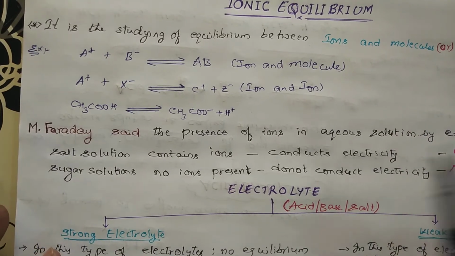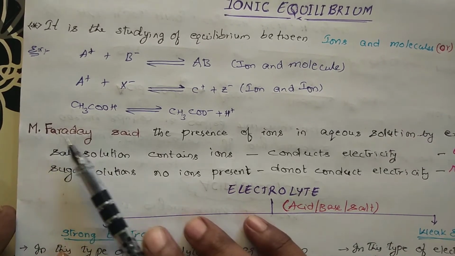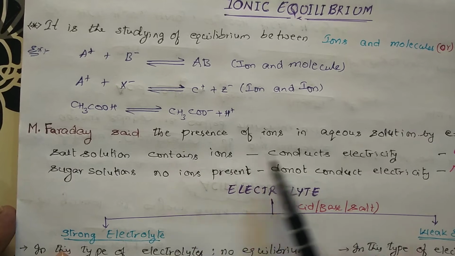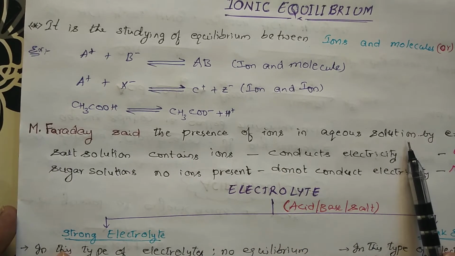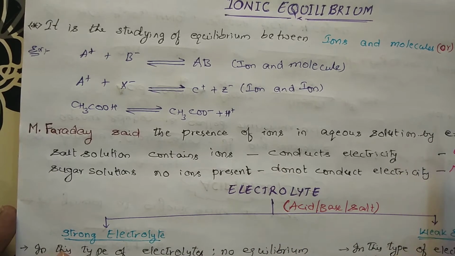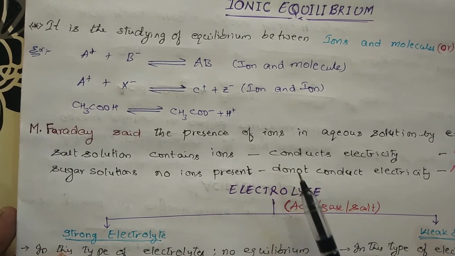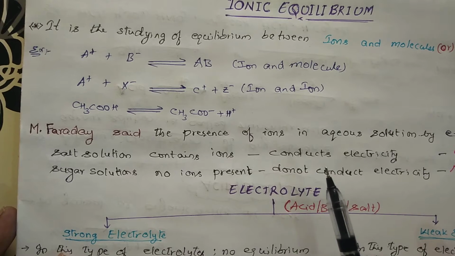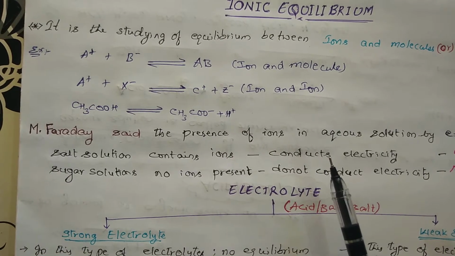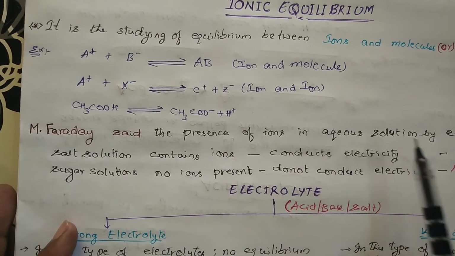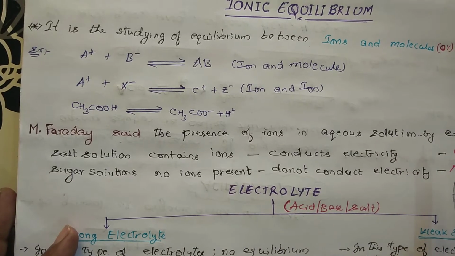Okay, students. And our famous scientist Michael Faraday said that ions are present in aqueous solution, by experiment. He is the person who said there is the presence of ions in aqueous solution. How did he say? Did he see with any microscope? No, he did it by experiments.